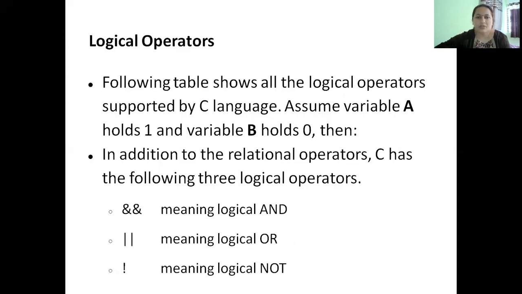This was about the relational operators. Next, the third type of operators is logical operators. So logical operators are used to combine two or more relational operators together. So whenever we want to check multiple relational operations at a time, we can combine multiple relational operators together using the logical operators. There are three types of logical operators. Logical AND, which is indicated by double ampersand, logical OR indicated by double pipe symbol, and logical NOT, which is indicated by an exclamatory symbol.